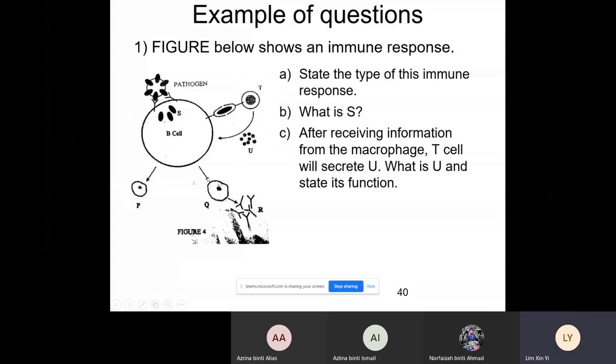So if you know what P and Q are, you can directly answer: P is our plasma cell, Q is our memory B cell. And the next question, they ask what is P and Q. So you have to know also. Since Q produces R, and R looks like the Y-shaped structure, which is our antibody, who released the antibody? The plasma cell. So Q is the plasma cell, which means P is our memory B cell.